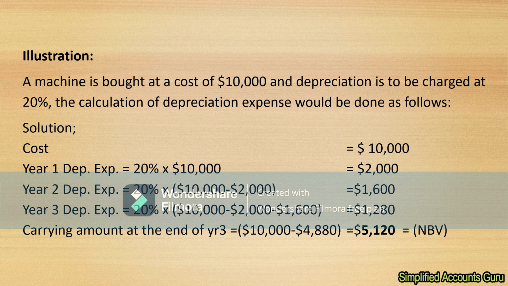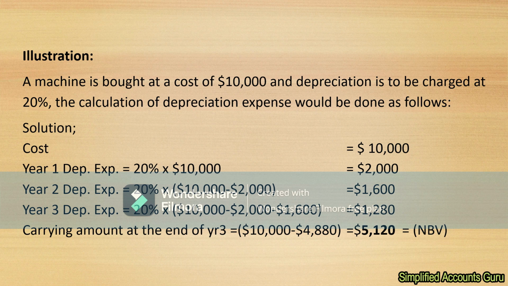Now, if you are asked, for example, to calculate depreciation using the reducing balance method, you would say, we have the cost, which is 10,000, and you've been given the depreciation charge as a percentage, so it is 20%. In year 1, you just pick 20% of the $10,000 and you get 2,000.